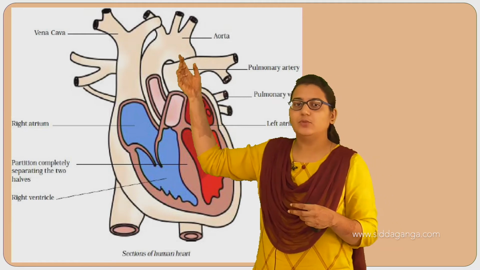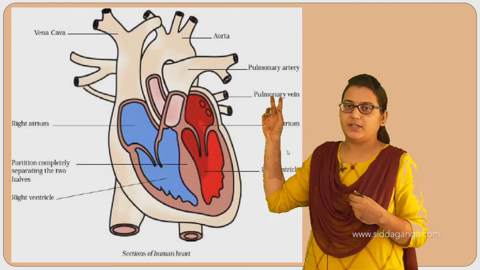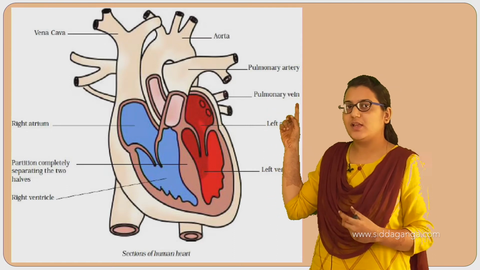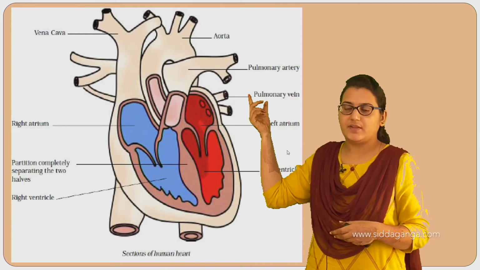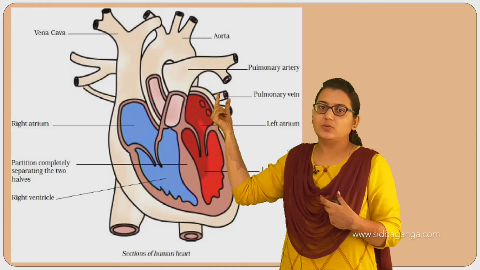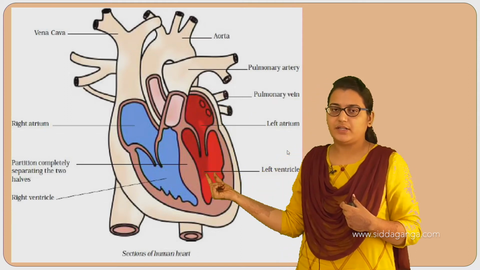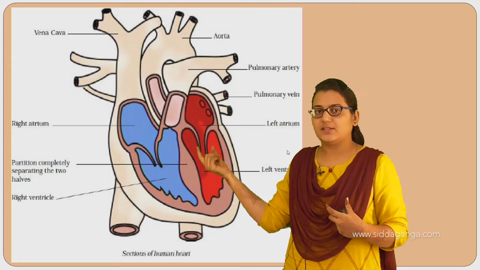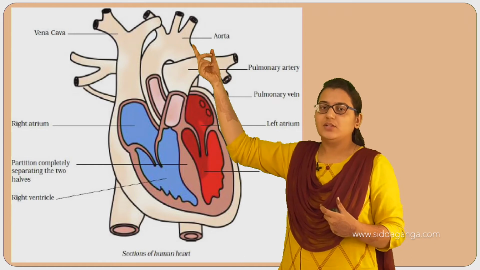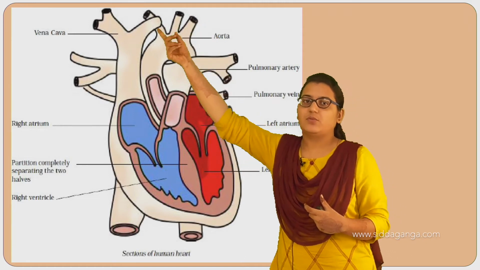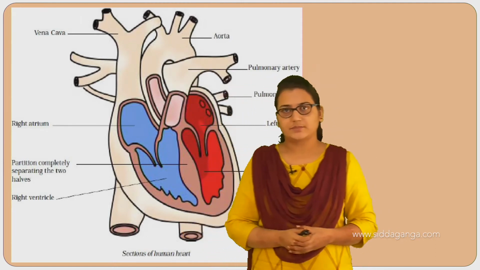So now that pure blood is obtained from the lungs and sent to the pulmonary veins. Veins are the blood vessels which carry the blood inside, towards the heart. So these pulmonary veins carry the blood inside to the left atrium, and from this left atrium it is sent to the left ventricle, and from this ventricle, that is the pure blood, now this is carried to the blood vessel aorta. So from this aorta, you can see from these openings, the pure blood is sent to all body parts.